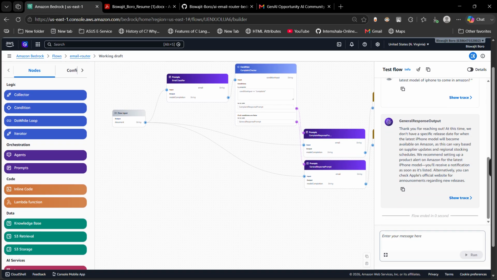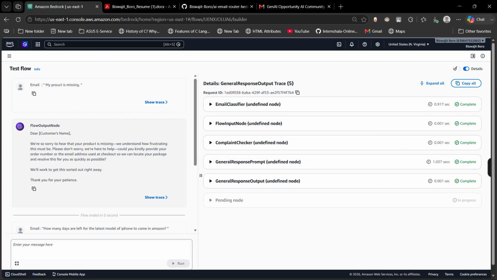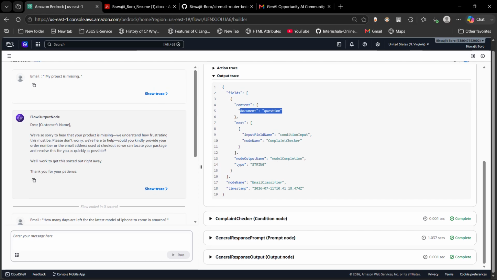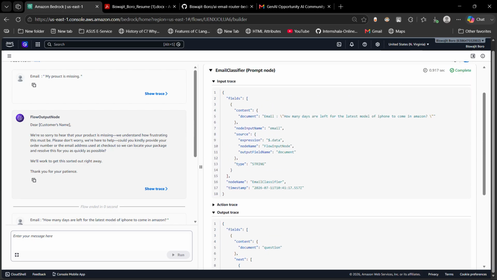That should be a general response output. "At this time, we don't have a specific release date." Let's show the trace. In the email classifier prompt output trace, it says it's a question, and it took 0.01 seconds, which means it did not generate the answer. Instead, the general response prompt generated the answer, because it took 1 second.